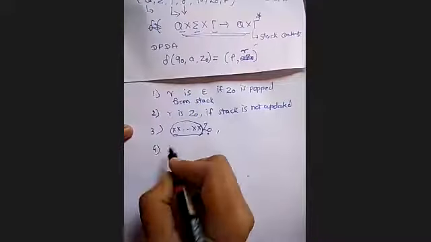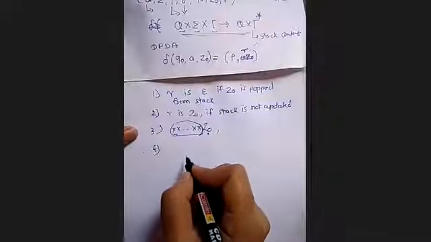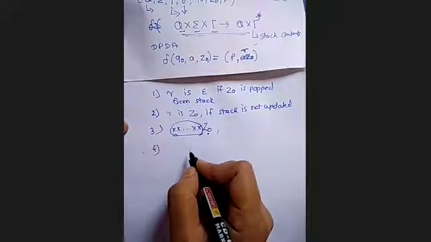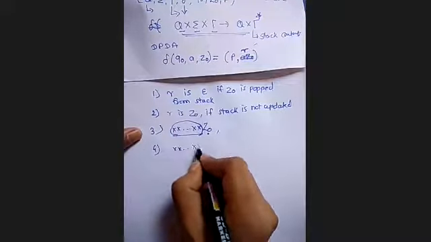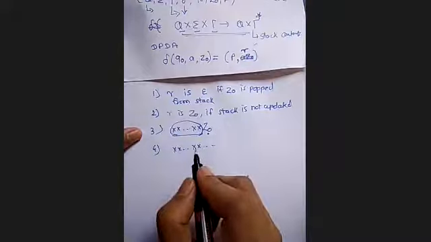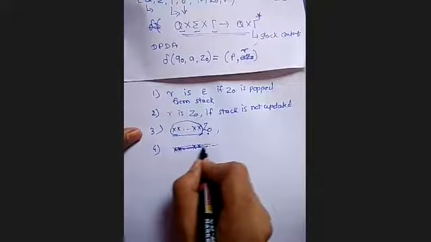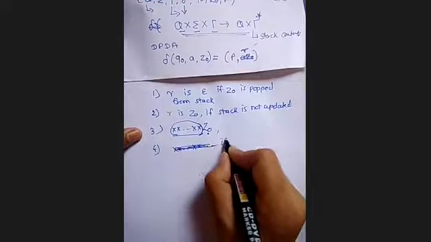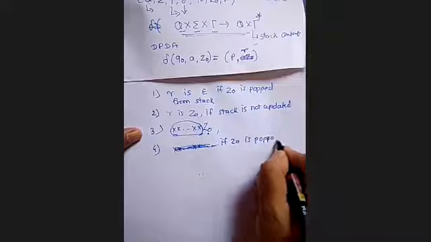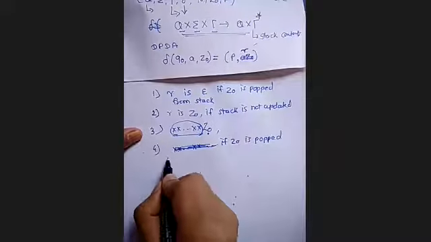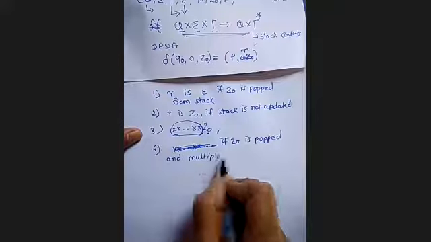What is the fourth case? Multiple symbols are popped from the stack. If Z is popped out and also multiple symbols are popped from the stack. And if Z0 is popped and multiple symbols are pushed onto the stack.